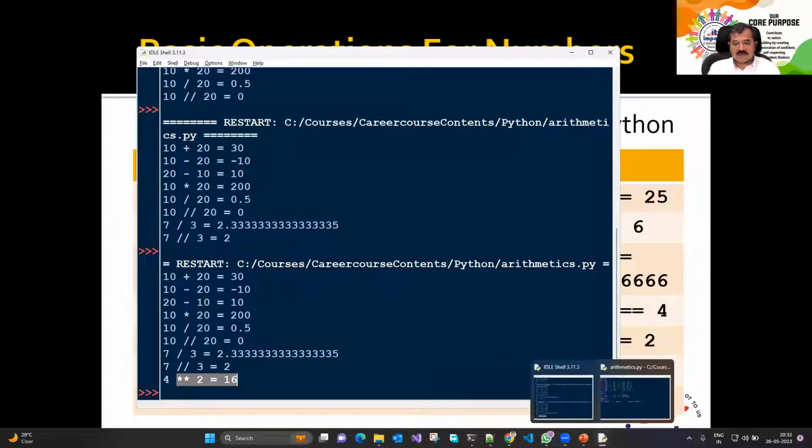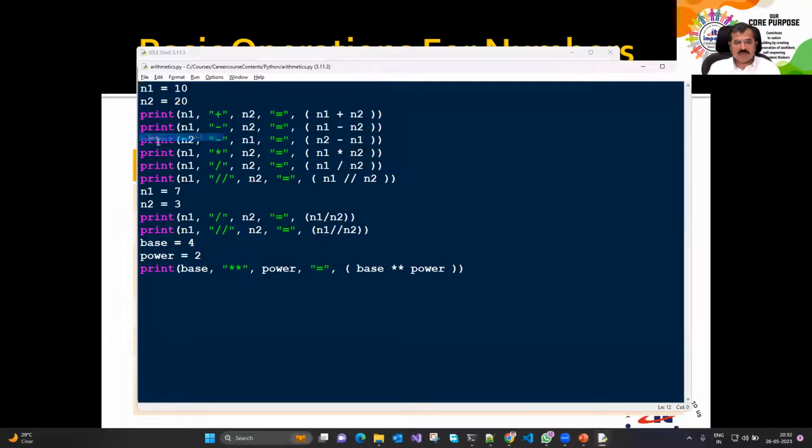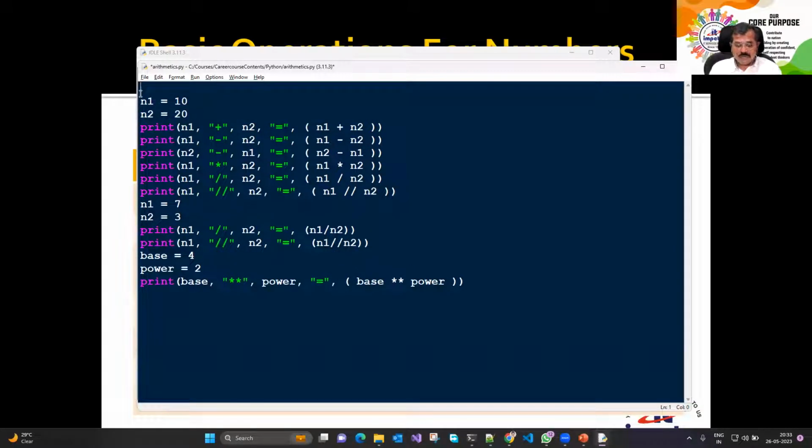And what did we do for that? We have written a small script. I'll share this script quickly with you, because we will not be referring to it anymore, where we are exploring various common arithmetic operators. So I want to give a comment. I can just say hash, common arithmetic operators in Python.